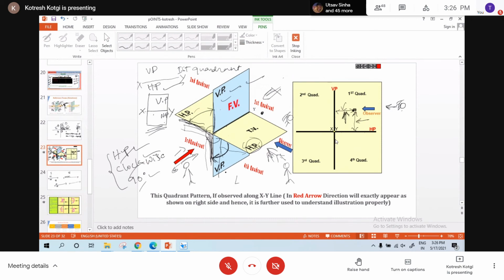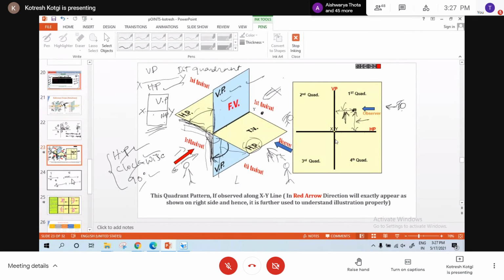HP, right? Why? Because first comes HP. When they overlap in front of you, what is first, HP or VP? HP. So whatever is behind is VP. Both are overlapped, both are below XY line, but the observer can see HP and cannot see VP, because VP is behind HP in the fourth quadrant.